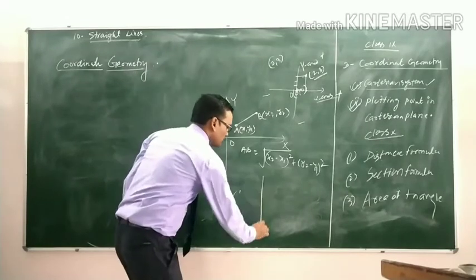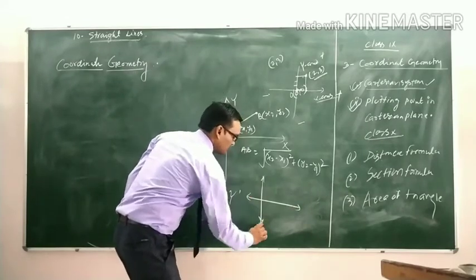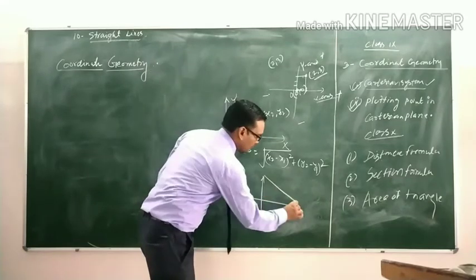And we also learned about the section formula. What is the section formula?